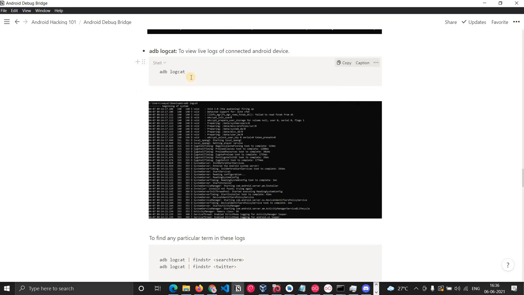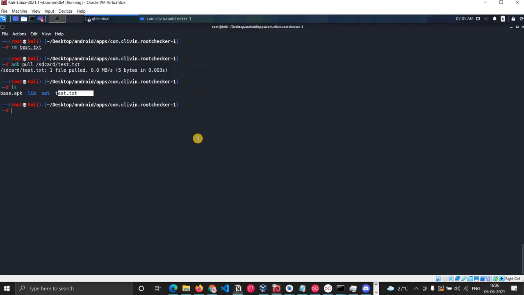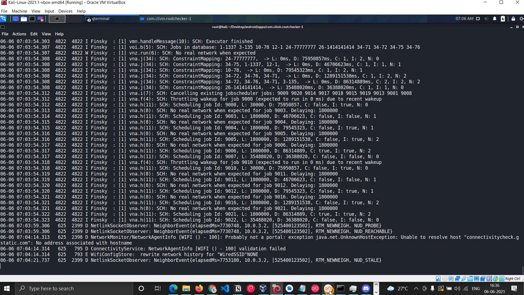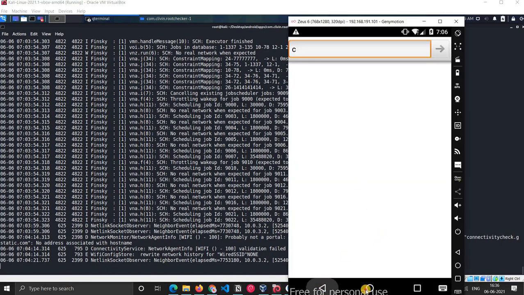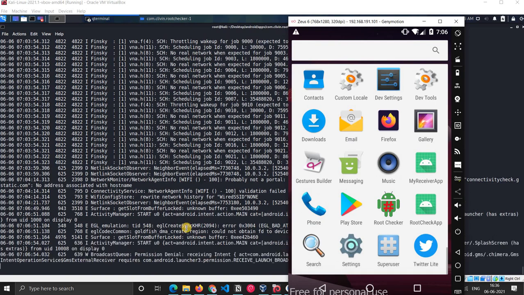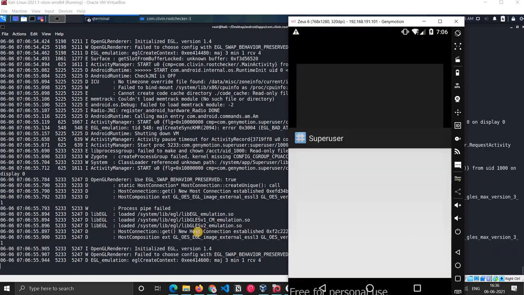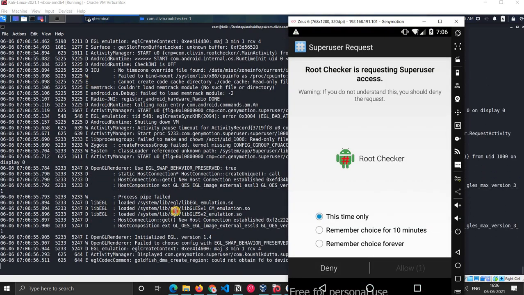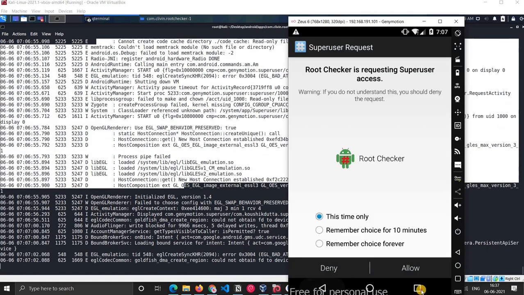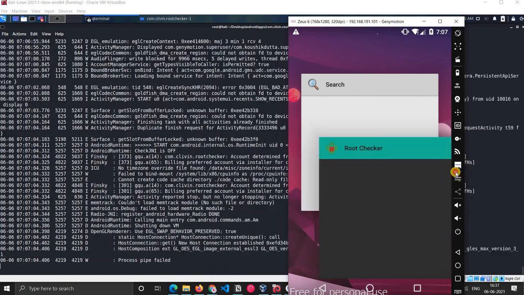So logcat. This is also an important ADB command. Basically, it will give you the logs for all the processes happening on the device. As you can see, these are all the logs. If I do something on the device, like opening or closing some application, then these logs will be generated. You can see that logs are getting generated. So this is how the logs are getting generated.